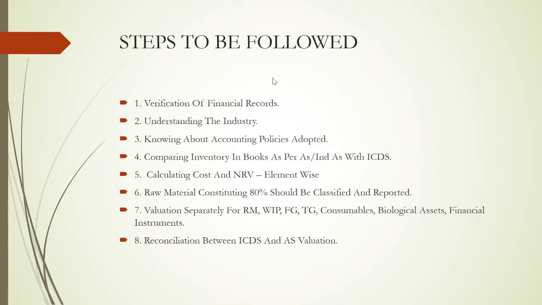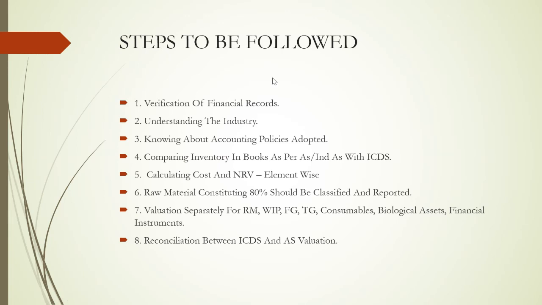What are all the steps that we have to follow is the question. So in short, if we are getting that avenue to value, the first and foremost step is to go by the financial records. Once we are there in that concern, the first and foremost thing we would be required to do is to go through the financial records, 3CD books, and verify what type of standard policies they are adopting. Then, as I was mentioning, you have to know the industry.